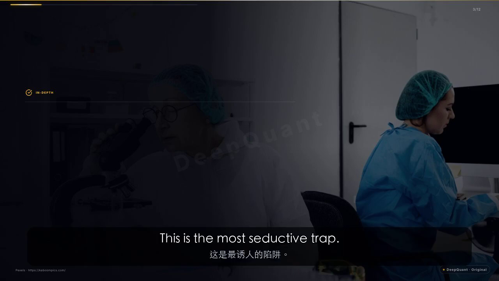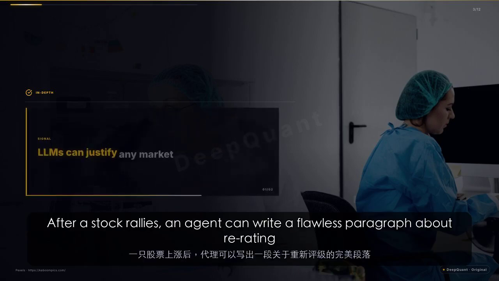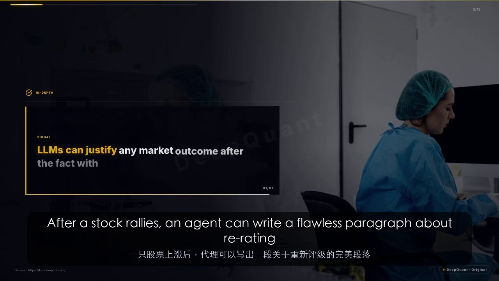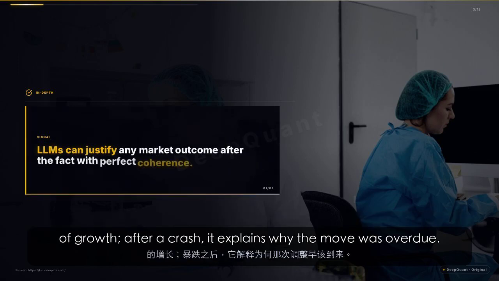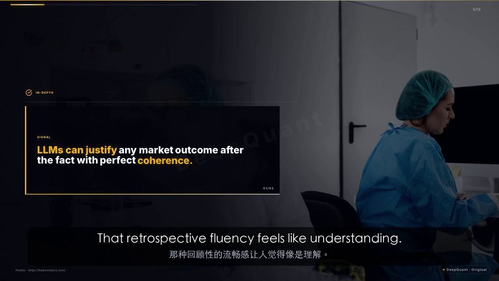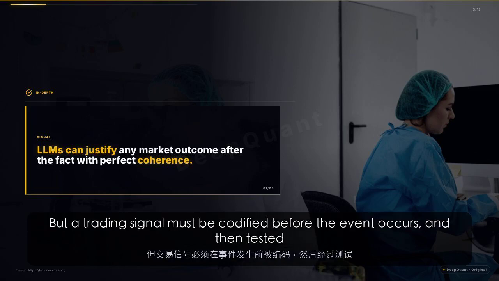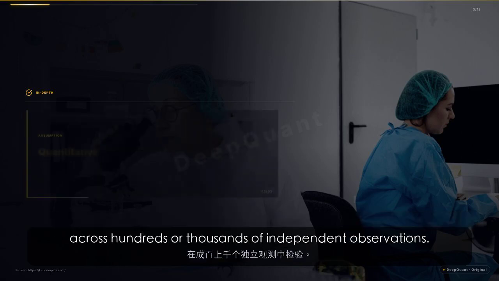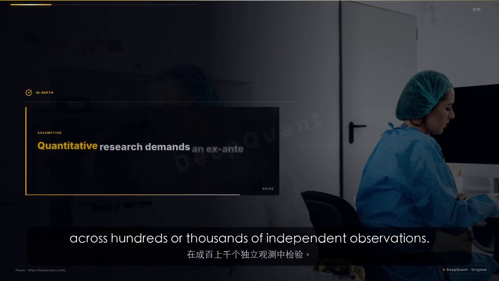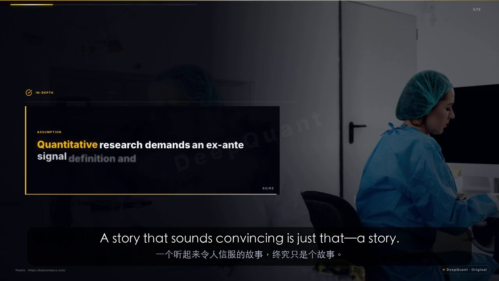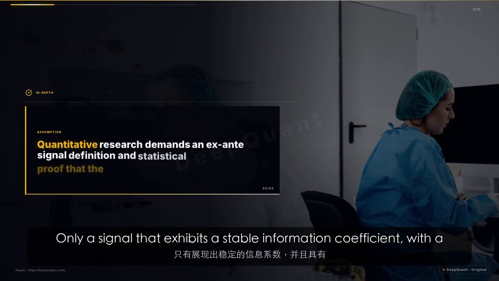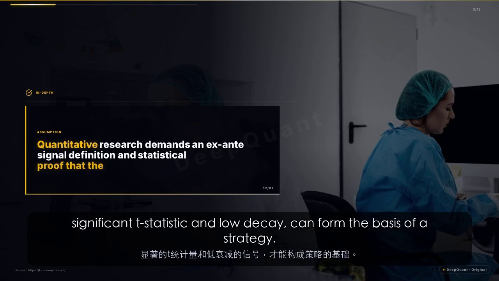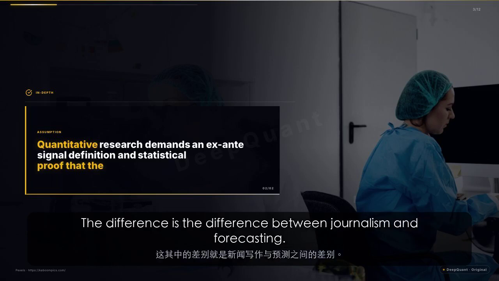This is the most seductive trap. After a stock rallies, an agent can write a flawless paragraph about re-rating of growth. After a crash, it explains why the move was overdue. That retrospective fluency feels like understanding. But a trading signal must be codified before the event occurs, and then tested across hundreds or thousands of independent observations. A story that sounds convincing is just that, a story. Only a signal that exhibits a stable information coefficient, with a significant t-statistic and low decay, can form the basis of a strategy. The difference is the difference between journalism and forecasting.